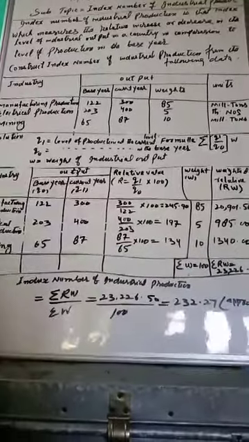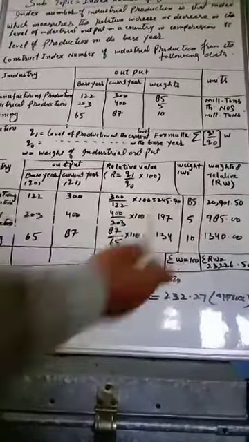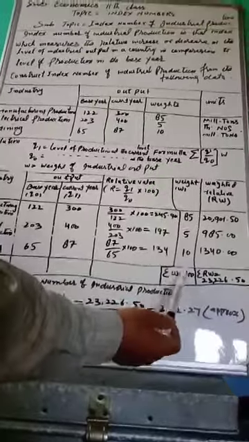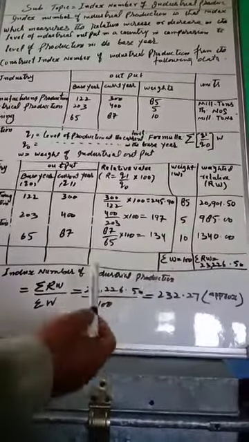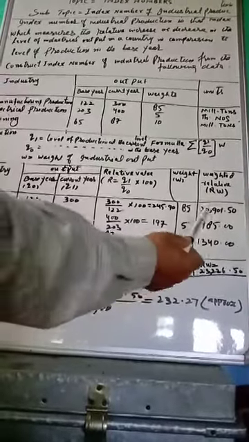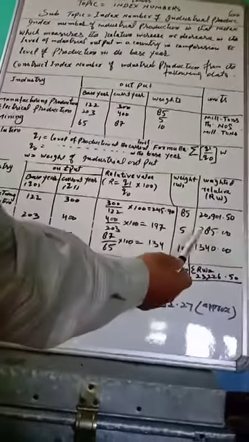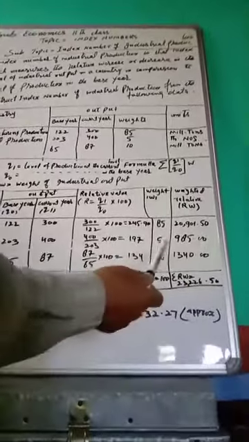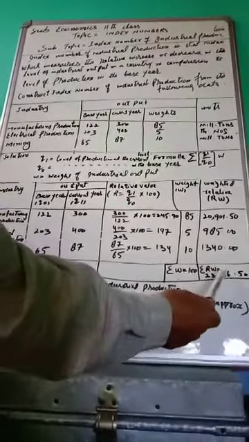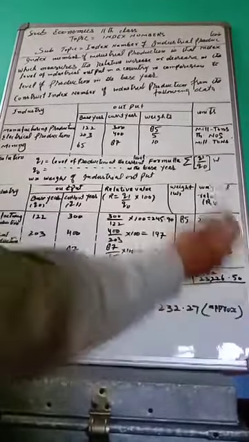What is sigma W? The weights are 85 plus 5, 90, plus 10, that is 100. Sigma W is equal to 100. And what is sigma RW? When we add these, 20,901.50 plus 985.00 plus 1,340.00, sigma RW is equal to 23,226.50.